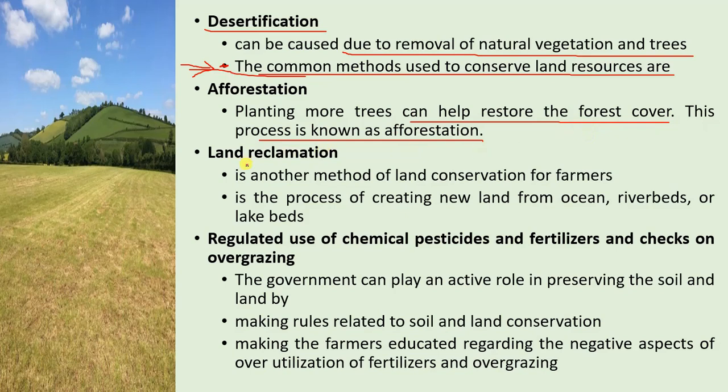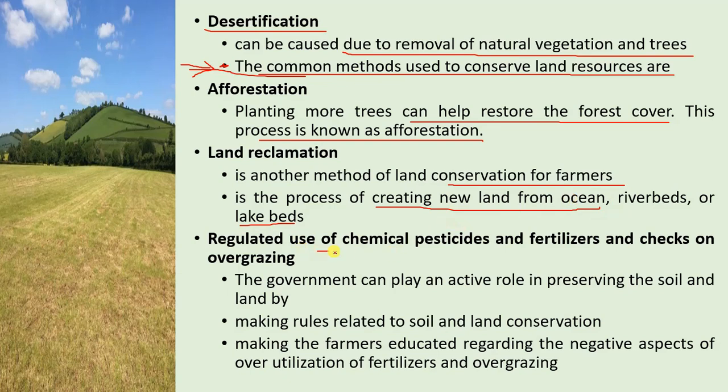Land reclamation is another method of land conservation for farmers and is the process of creating new land from ocean. Land reclamation means getting land from ocean, river bed, or lake bed by draining out water from the area, from the region. It can be by pouring more soil in that region or draining out water from the area.